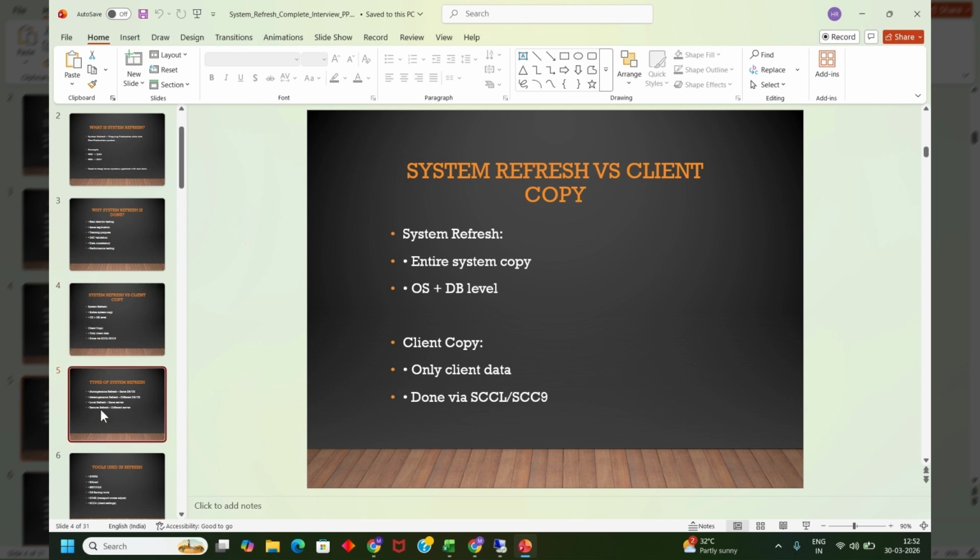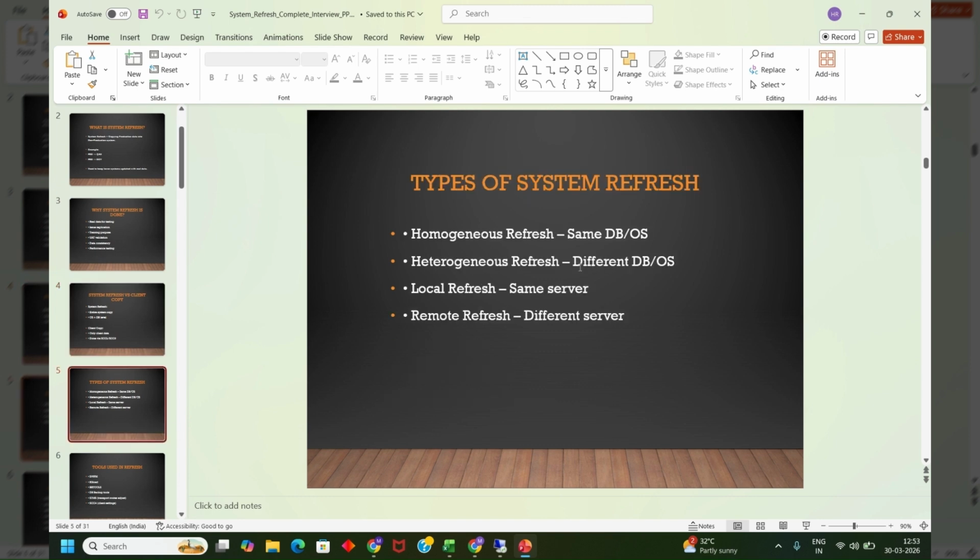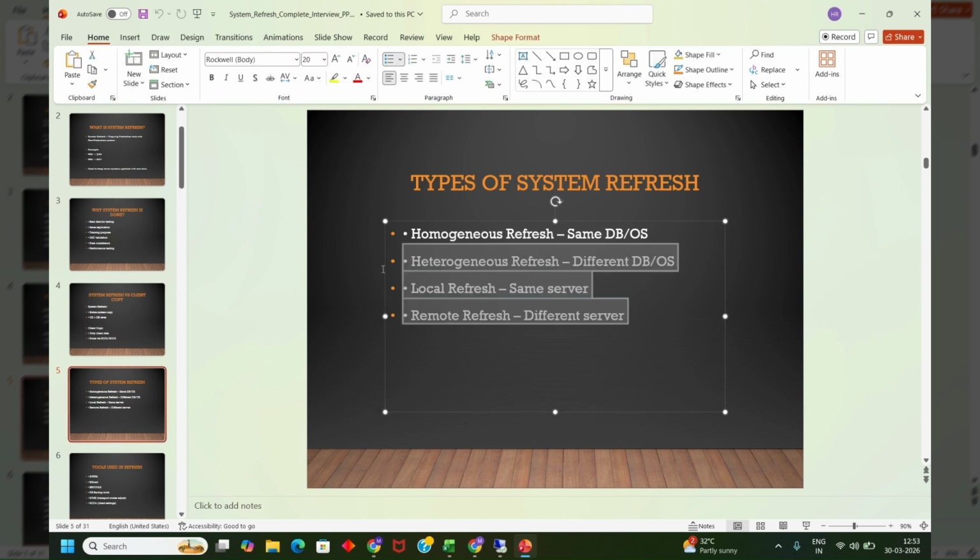Okay, now what are the types of system refresh? This is rarely asked because the majority of the time, system copy, or system refresh, is done for homogeneous systems only, like the same database or same OS. If it comes with a different OS or DB, that becomes a kind of migration project. Okay, heterogeneous means different DB or OS. Local refresh is the same server, remote refresh is a different server. I have not come across all these things, but just because I know it, I thought let's share this.